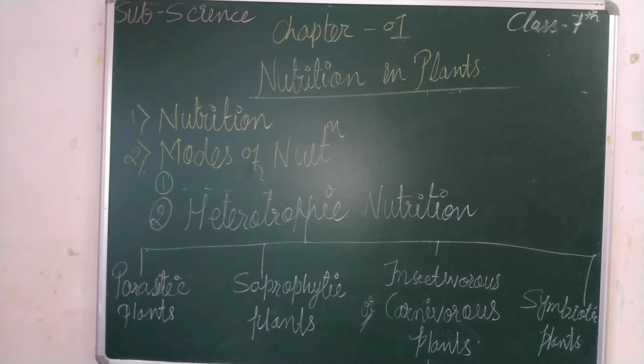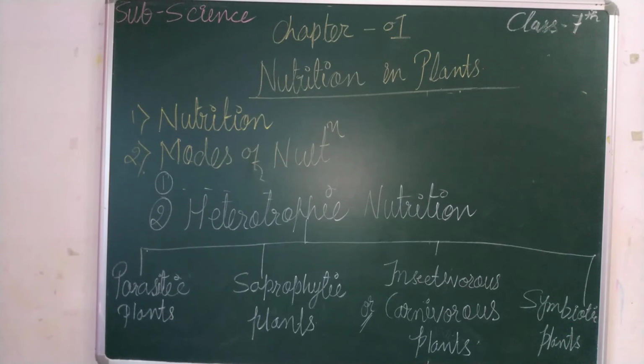Vessels are present in the plants, right, to transport the food system in normal plants. But in parasitic plants, a haustoria-like structure is present to absorb the ready-made food from the host plant on which it climbs, right? हॉस्टोरिया एक ऐसी चीज है जो बना बनाया खाना दूसरे प्लांट में से एब्जॉर्ब करके इन प्लांट्स को जिंदा रखते हैं. इनका खाना ये लोग दूसरे प्लांट से लेते हैं, खुद नहीं बनाते हैं, राइट?